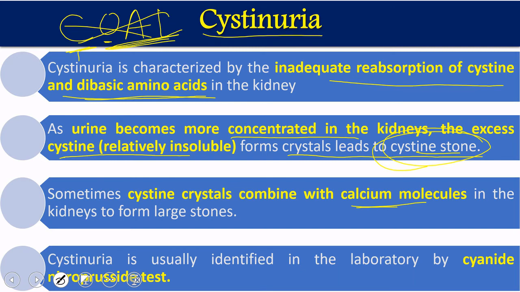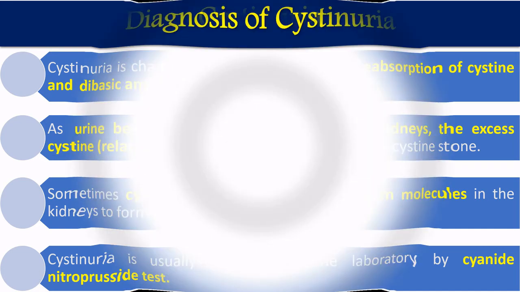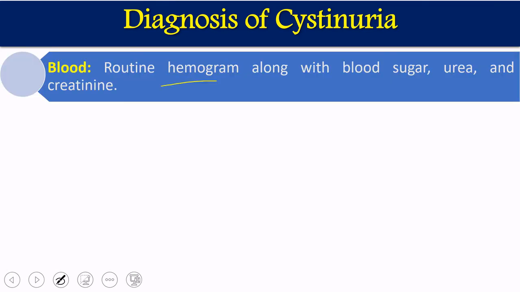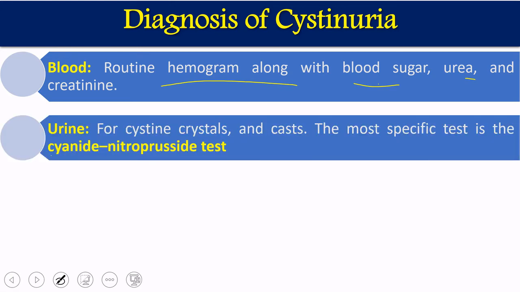Cystinuria is usually identified by a specific test that is called the cyanide nitroprusside test. We will see there are some other tests also by which we can diagnose. So how to diagnose cystinuria: first, we can do a blood test, the routine hemogram test. Hemogram means almost all the blood tests like CBC, different other blood counts, blood sugar, urea, and creatinine. These are different tests which will give us some kind of indication about cystinuria. Then we can go for the specific cyanide nitroprusside test, which is a specific test for the presence of sulfur in the urine. So in the urine we will do the nitroprusside test.